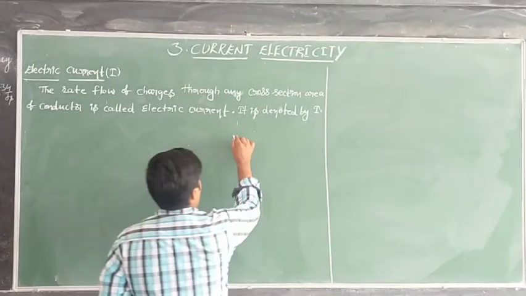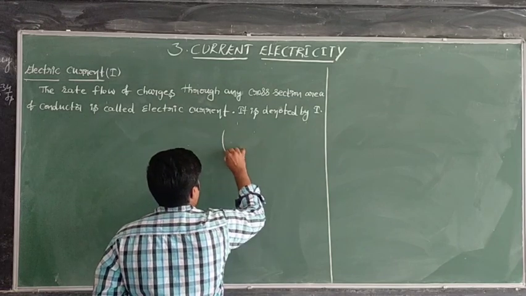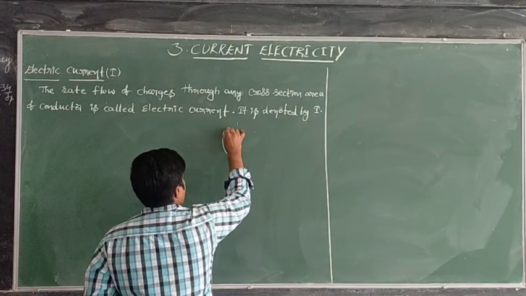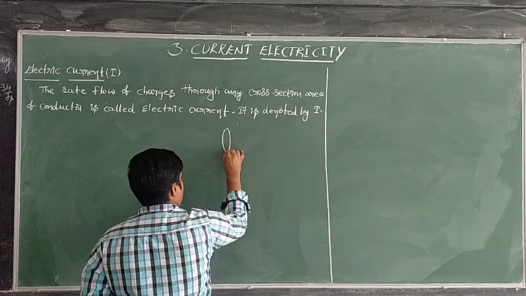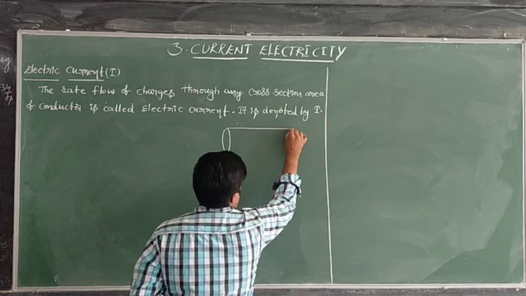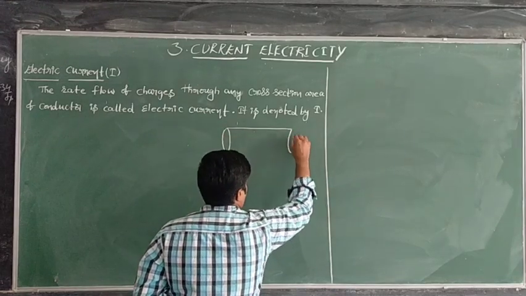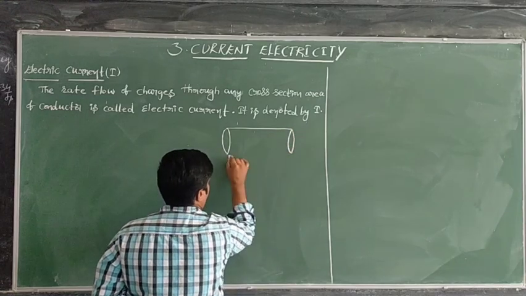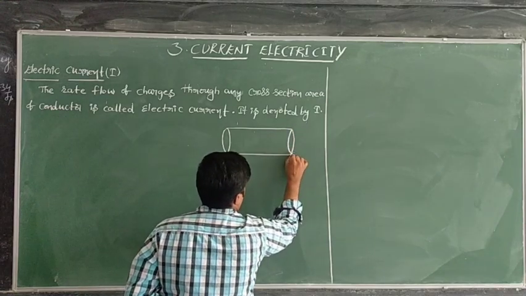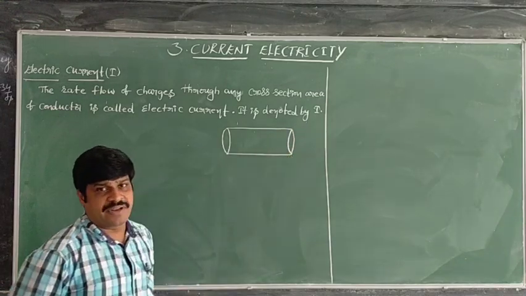Now for example, if you take this as one conductor. Like this I have taken one conductor. Conductors I have also explained in the previous chapter.